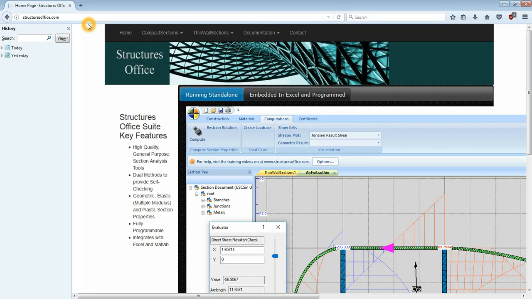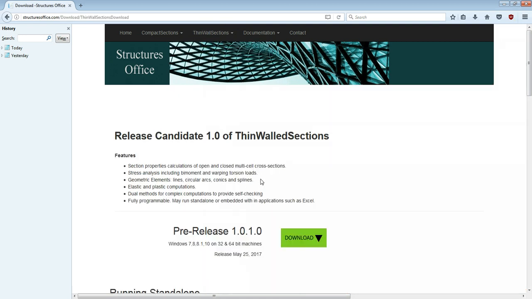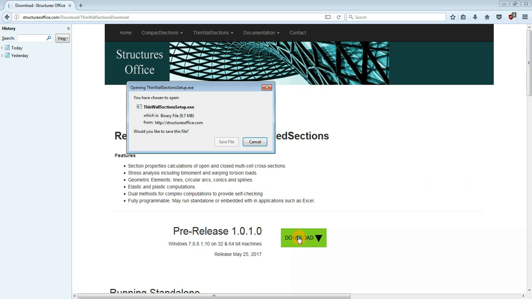So to get the program installed, go to the structuresoffice.com website, go to ThinWallSections, download ThinWallSections, click the download button,